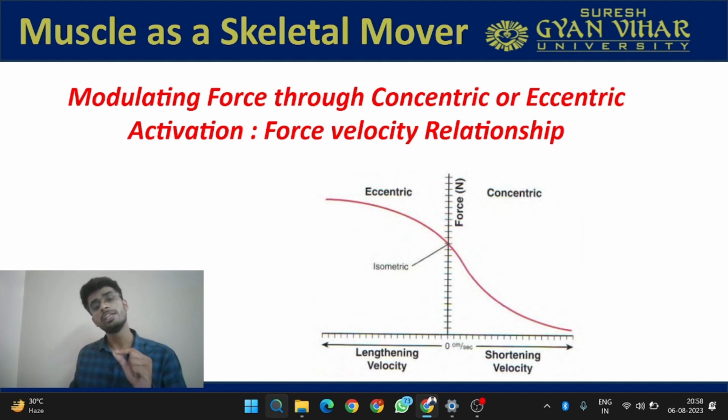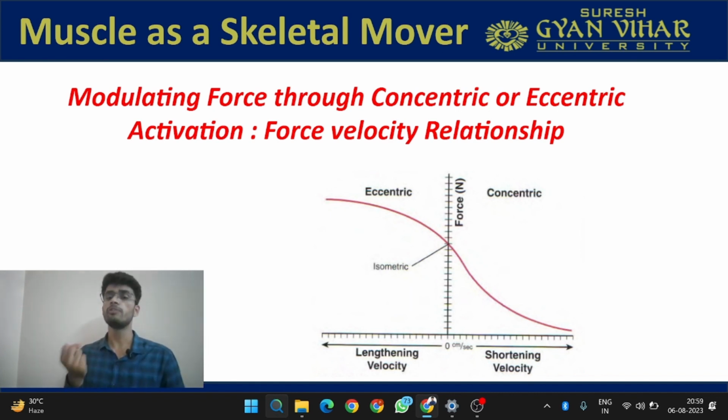As I increase the weight, it is hard for you to lift. It will take time, because as the concentric force has increased, the velocity will decrease. The muscle is not able to do that force, and the velocity is lessened.